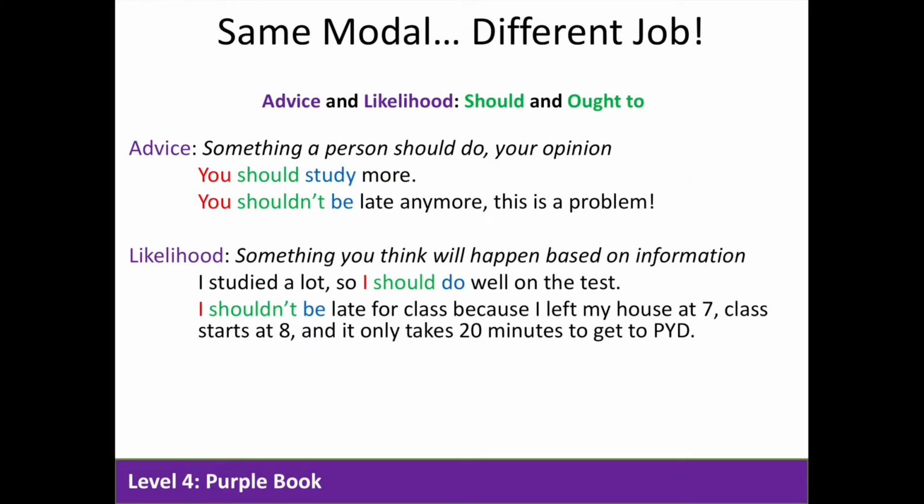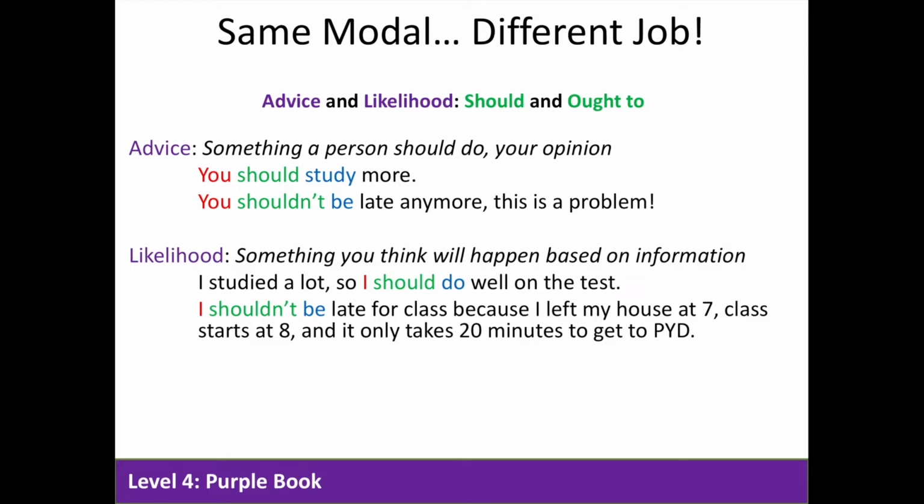Now, we have the same modals, but they're used for different jobs. For example, we have modals of advice and likelihood using should and ought to. As a reminder, advice is something a person should do, like your opinion. You should study more. You shouldn't be late anymore. This is a problem.